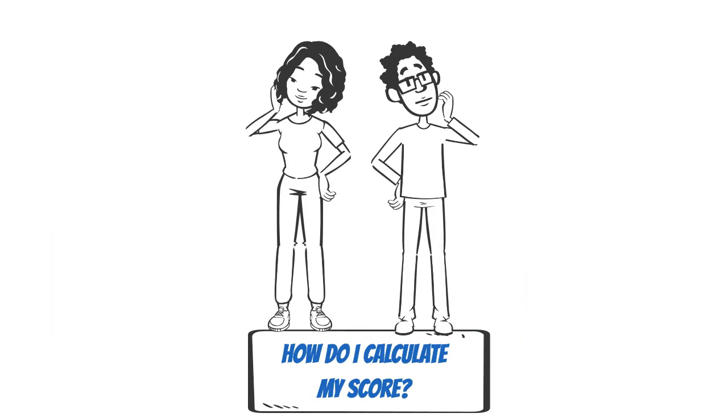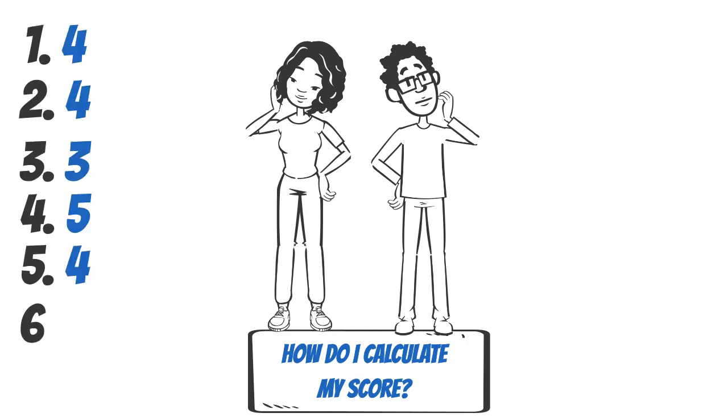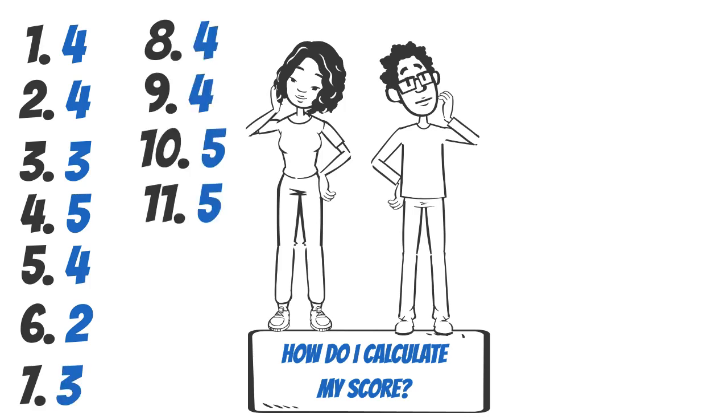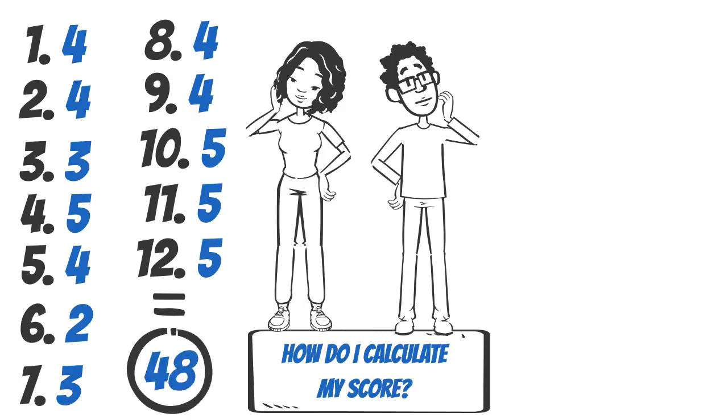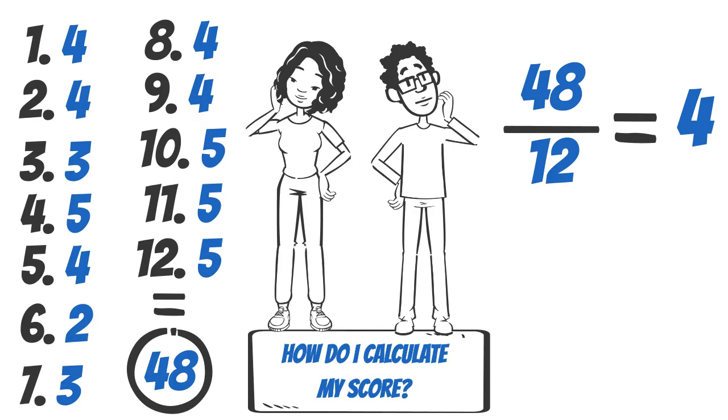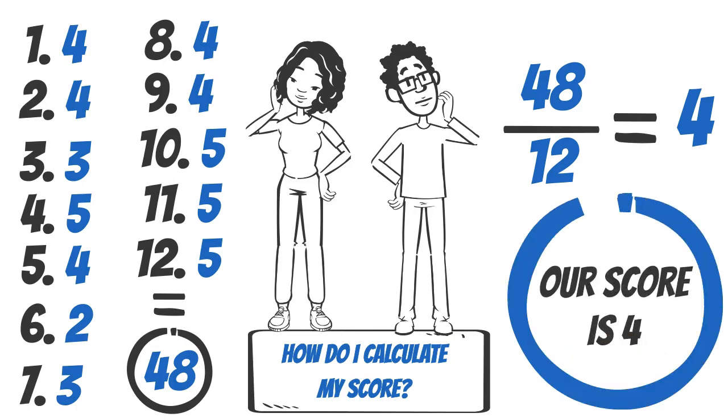Let's imagine that we did a self-assessment of our kindergarten program. Here are our results for each domain. All of this added up is equal to 48. 48 divided by 12 is 4. This means that the average score of your kindergarten program is 4.